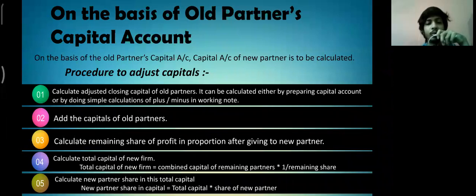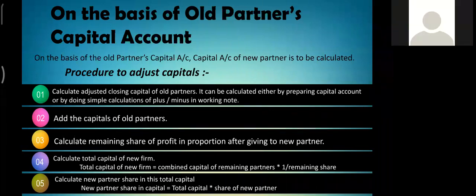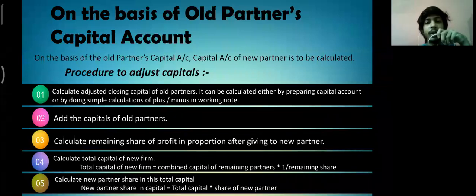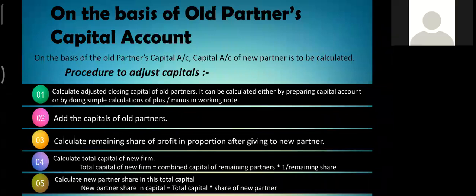Firstly, we would be calculating the adjusted closing capital. This can be done in two ways, either by preparing a capital account or by doing simple calculations in a working note. Secondly, we would be calculating the combined capital of old partners, by adding up the capitals of old partners.